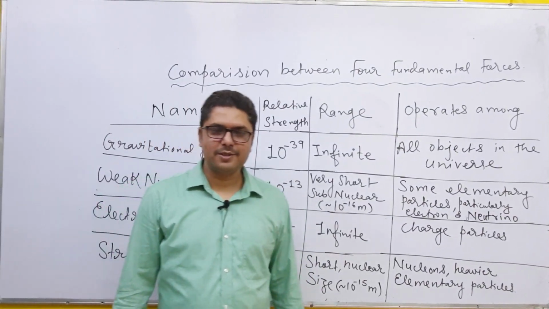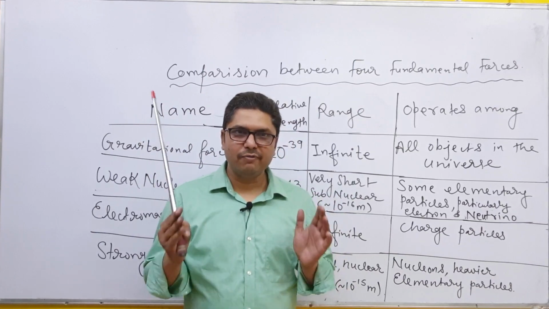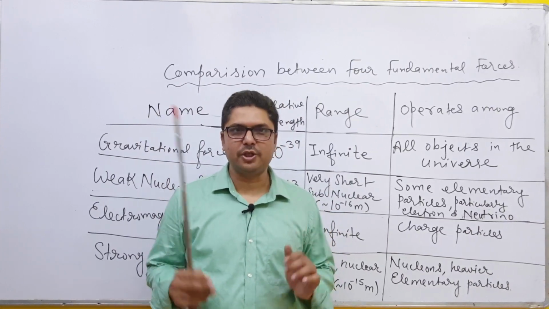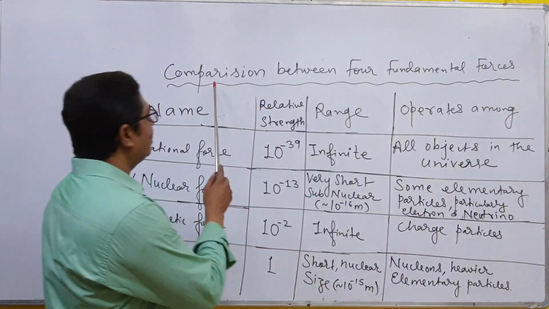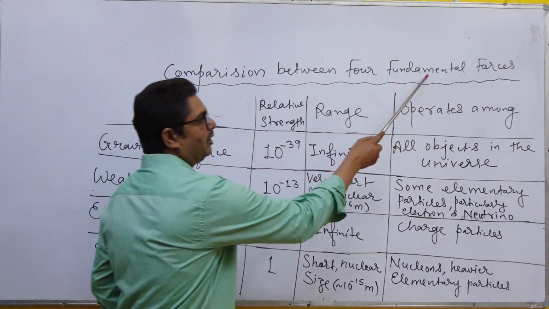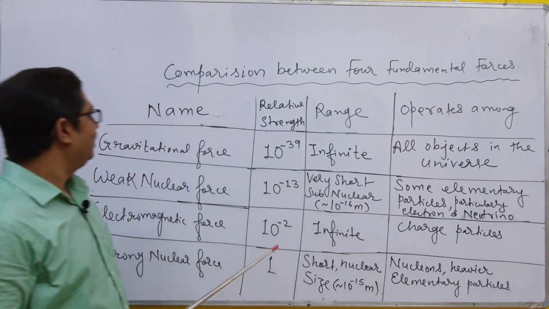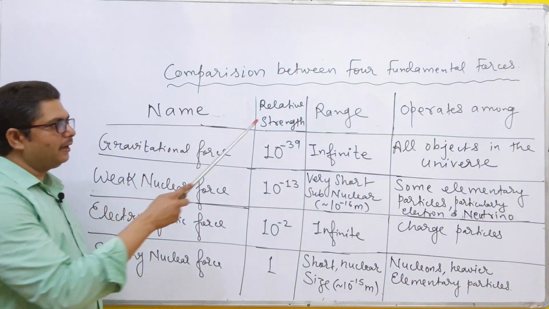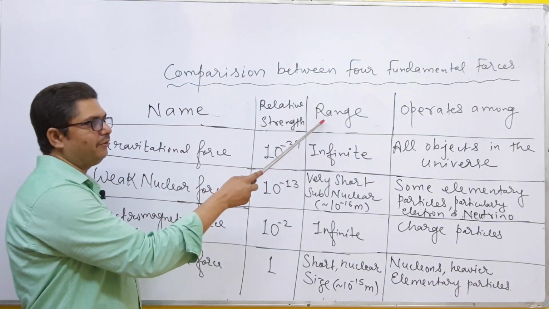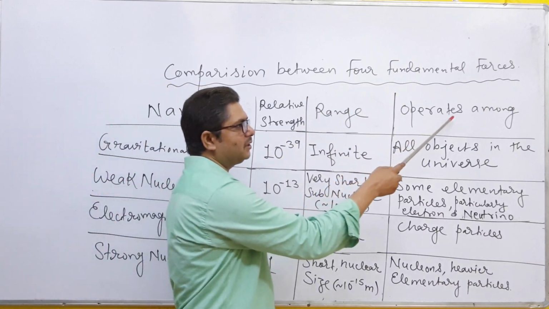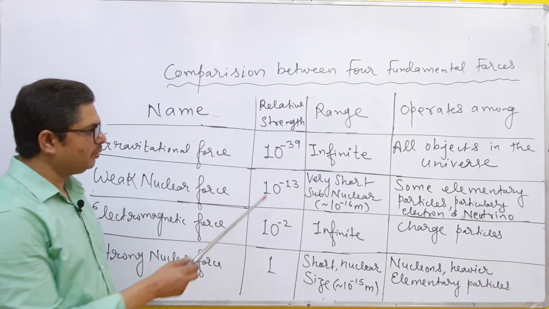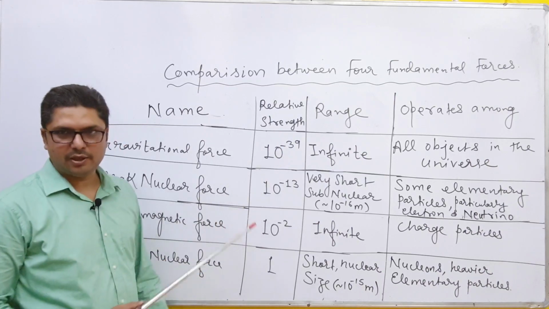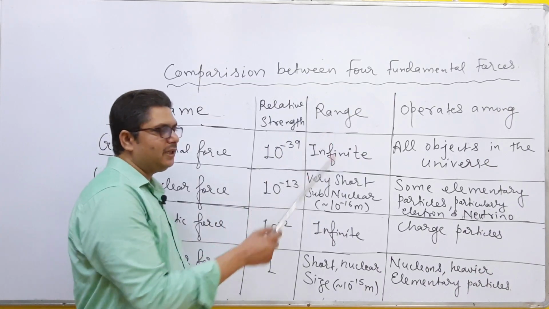Student, you have learned the four forces in nature. Now, let us compare among them. Comparison between four fundamental forces. Here you have name, relative strength, range, operates among. Gravitational force: this is 10 to the power minus 39 strength, and range is infinite.